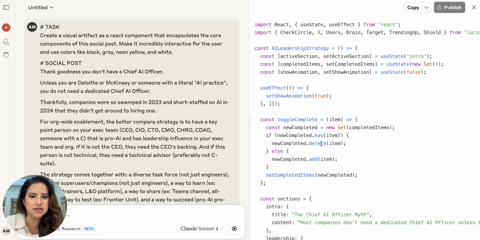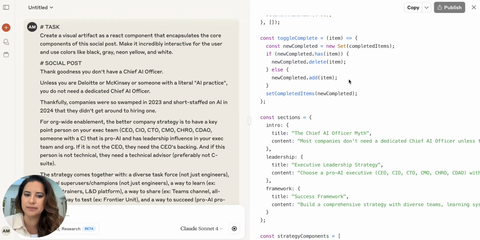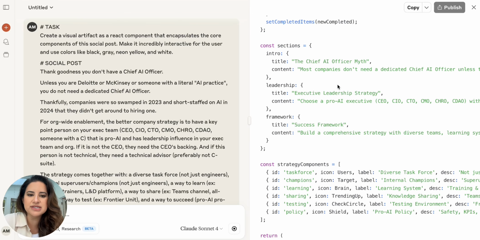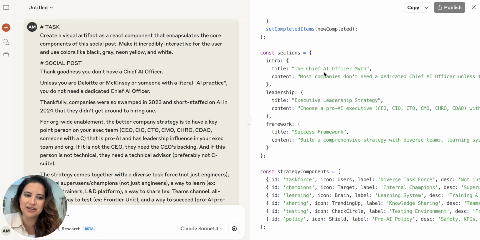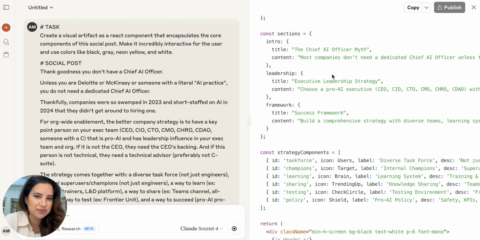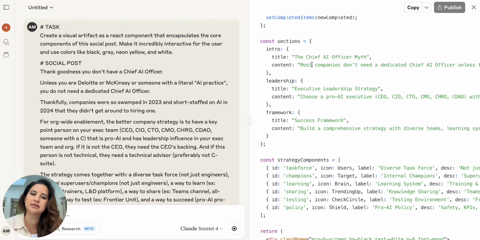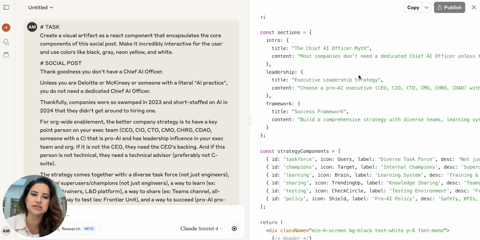And you can see that already there's going to be some sort of selection that it created where it is setting that state to say, did the user select it or not? And then it's going to show some sort of animation from that. I always like looking at it when it is getting built out. I like looking at the title that it came up with, the Chief AI Officer Myth. That's nice. If I were writing a newsletter, something like that is also a very helpful thing.